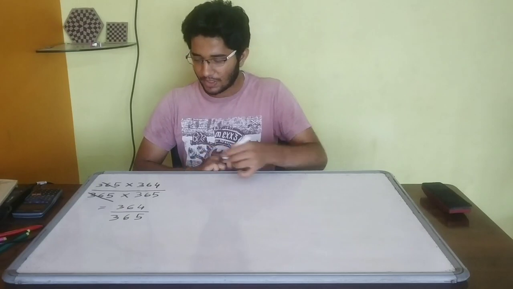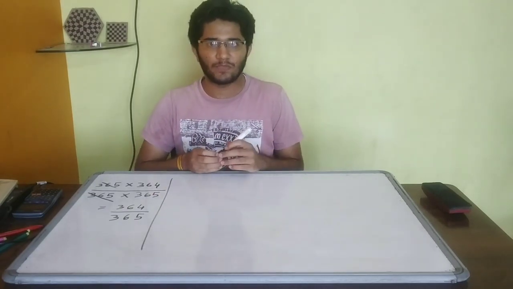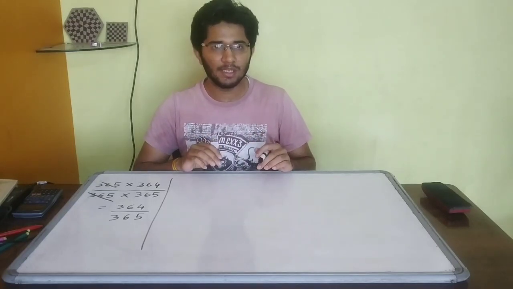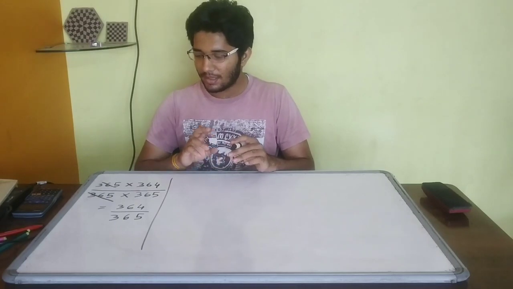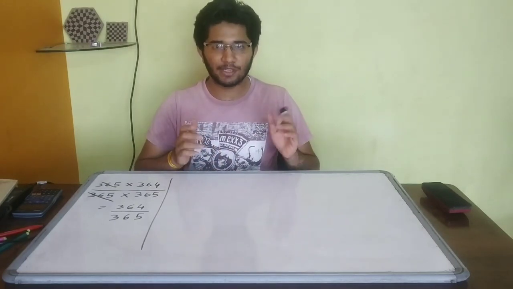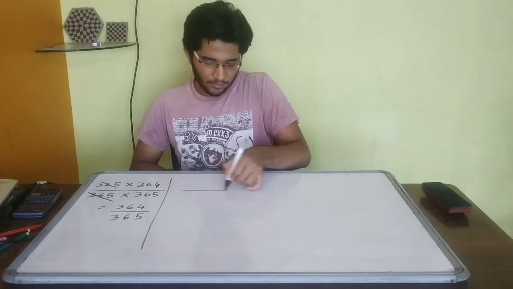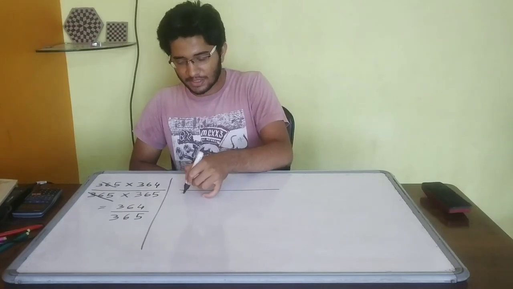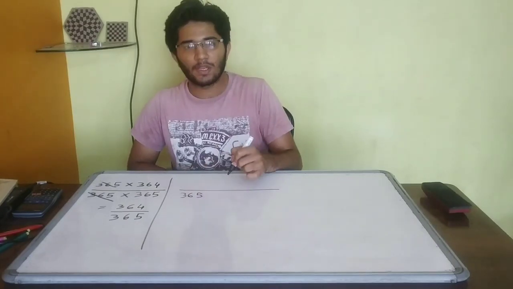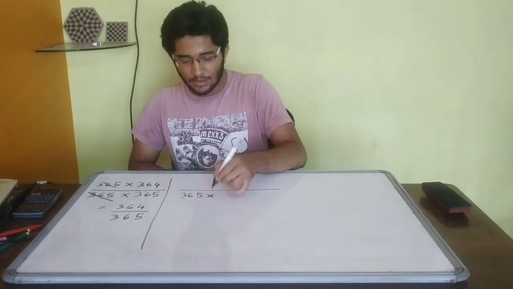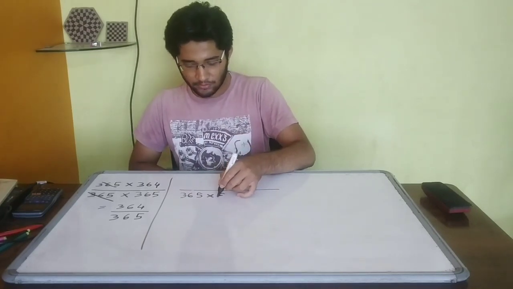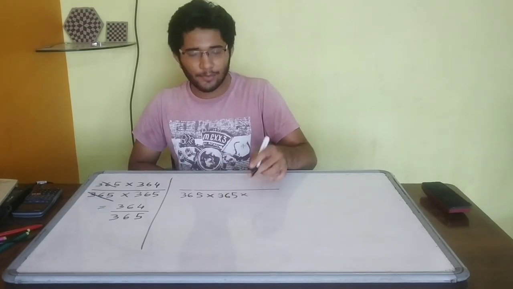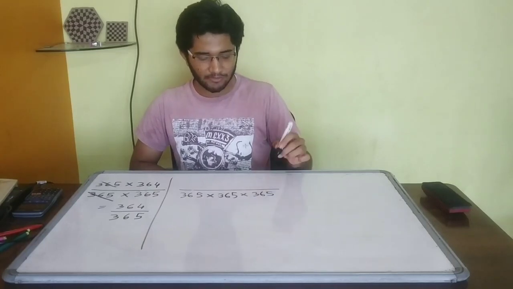Now again, what will happen if there are three persons? If we select three random persons, what is the probability that no two persons will have the same birth date? Again, for the denominator part, that is the total number of conditions without any restriction. The first person can have a birth date on any day, so there are 365 chances. The second person can have a birthday on any day, that is 365 chances again for him. And for the third person also, there are 365 possibilities.